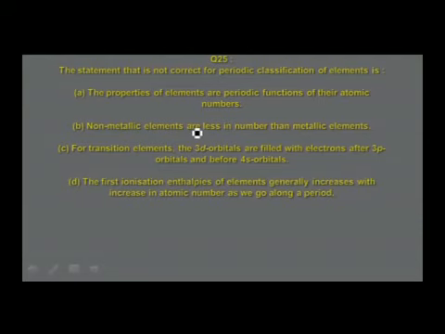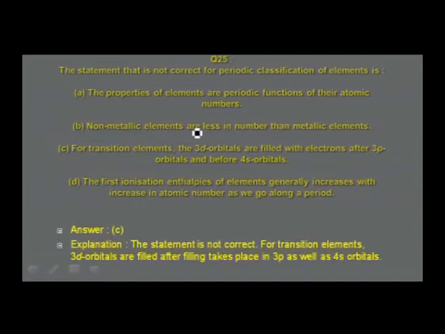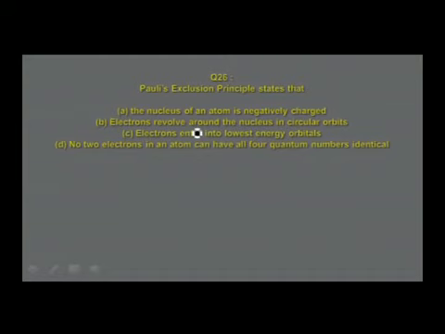Let us verify this. The first ionization enthalpies of elements generally increase. In the previous question we discussed that it is not a regular increase, it is a general increase with increase in atomic number as we move across the period. So, for the given question, the incorrect statement is in option C. The reason is that the statement is not correct. For transition elements, 3d orbitals are filled after filling takes place in the 3p as well as 4s orbitals. The 3p orbital is filled first, then 4s, and then the 3d orbitals start getting filled up.